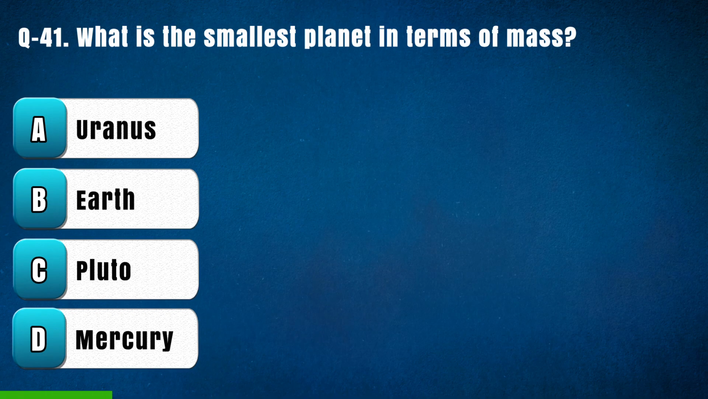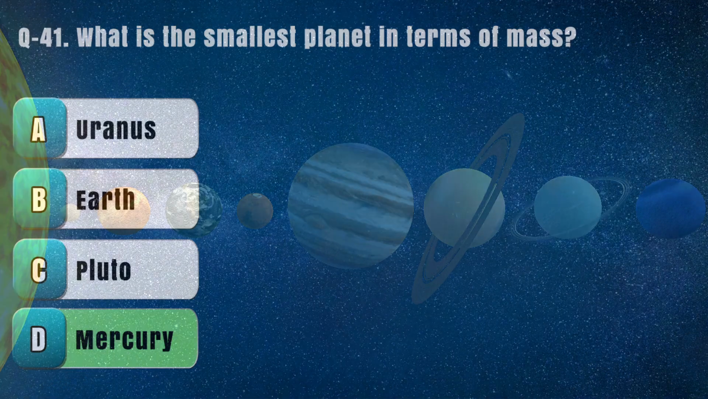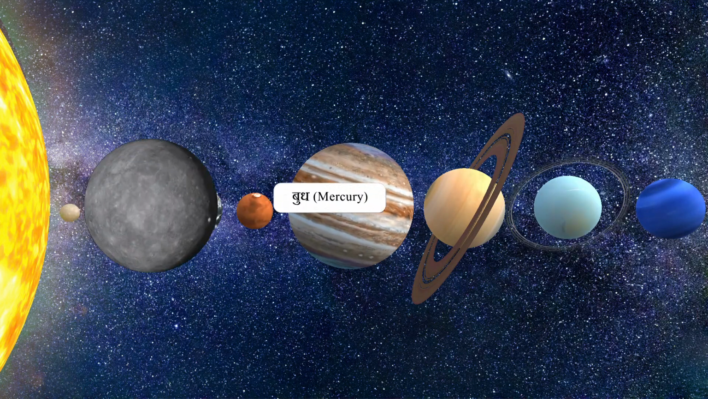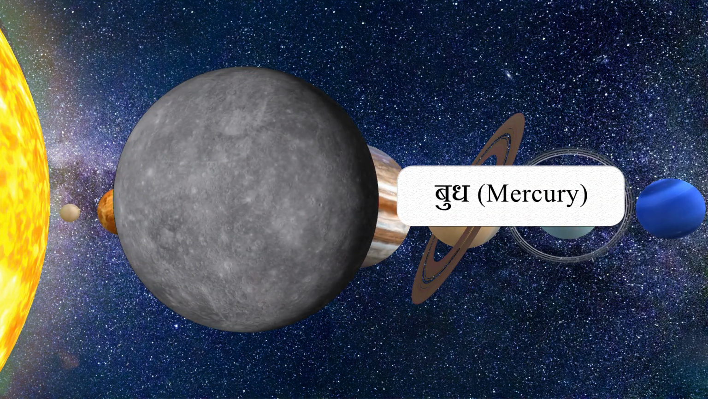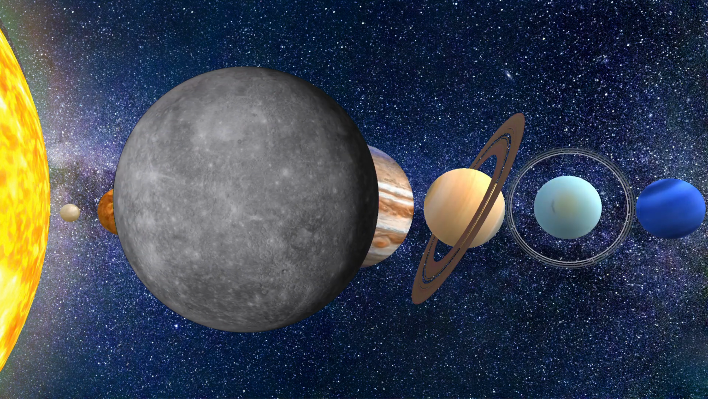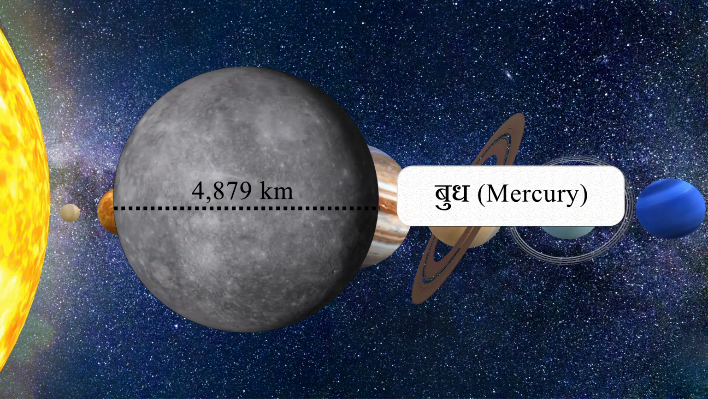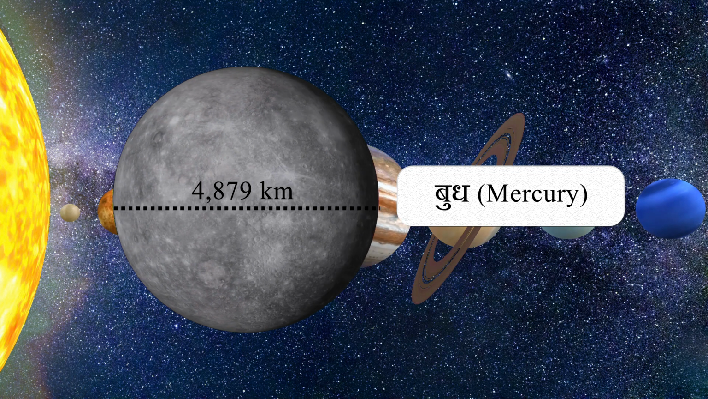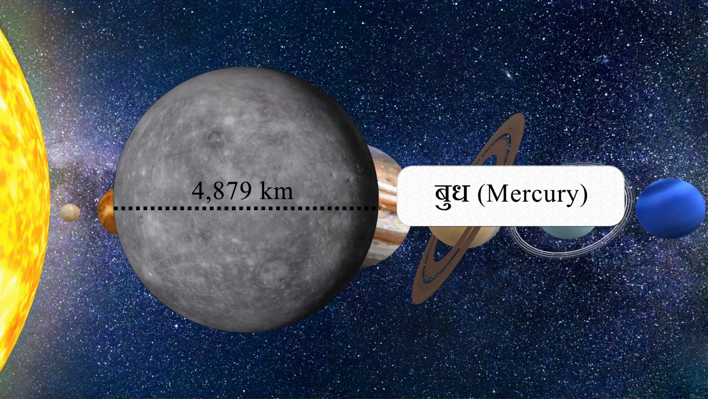Question 41. What is the smallest planet in terms of mass? Option A. Uranus, B. Earth, C. Pluto, D. Mercury. The right answer is D. Mercury. The smallest planet in terms of mass is Mercury. Mercury is also the smallest planet in terms of volume with a diameter of 4,879 km. It is about 20 times less massive than Earth.